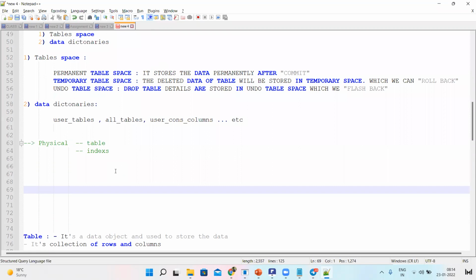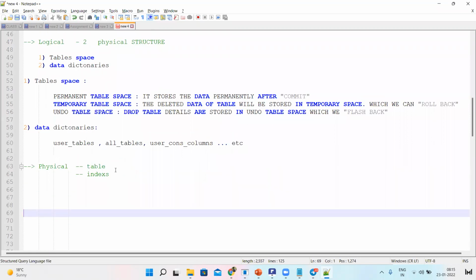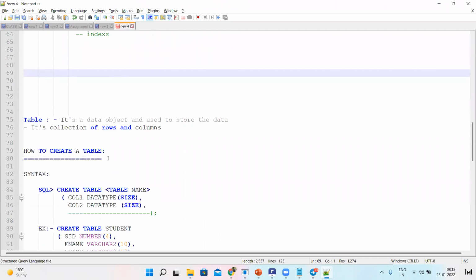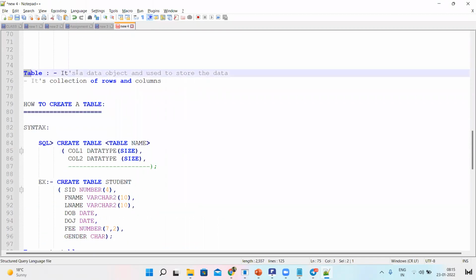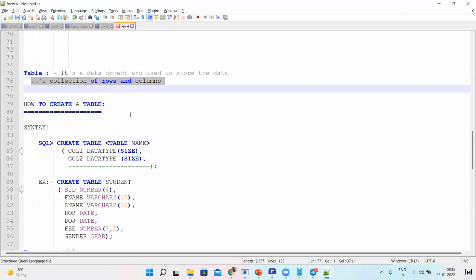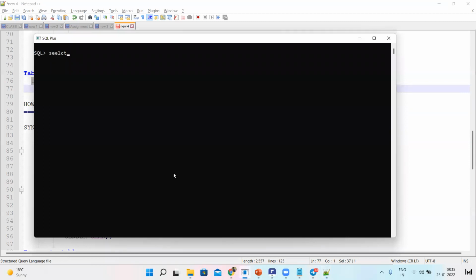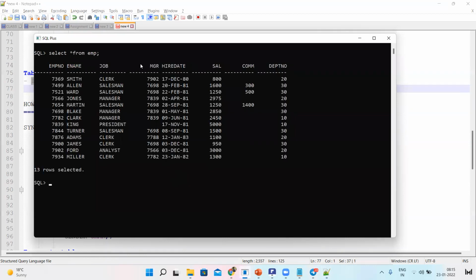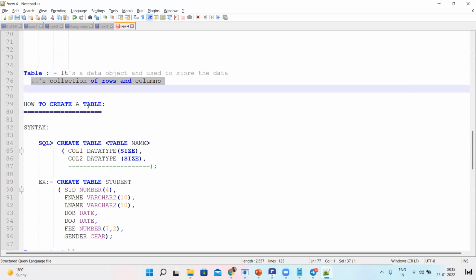To avoid wasting time, I have already written the content, each and everything. A table is a database object used to store the data. It is a collection of rows and columns. Here the table name is the EMP table. Okay.